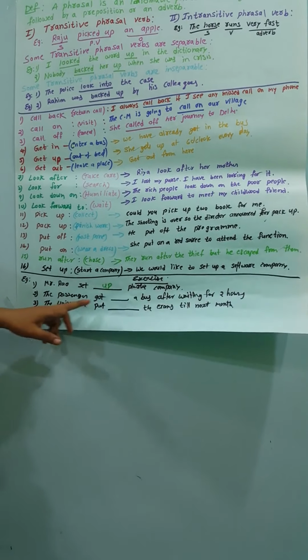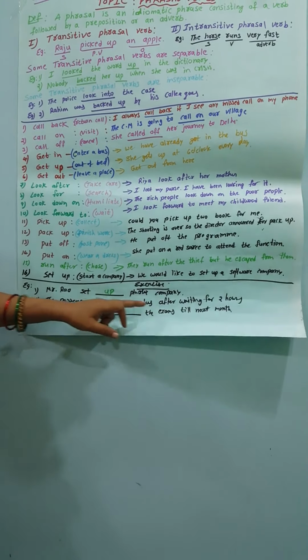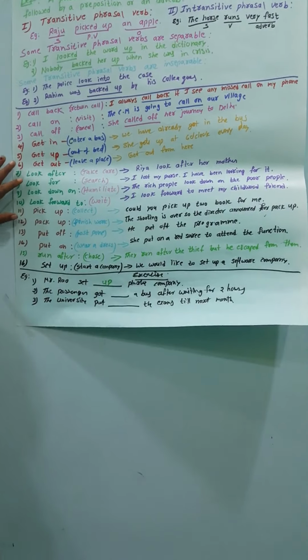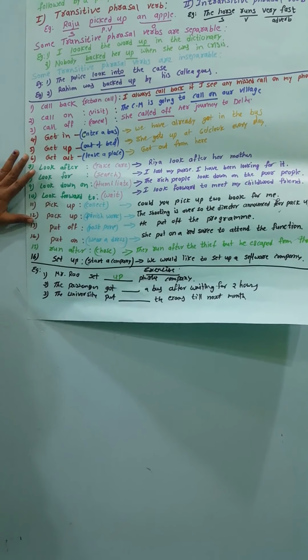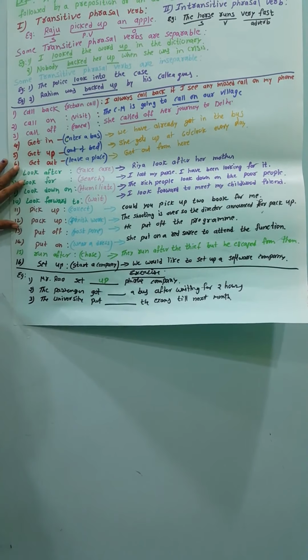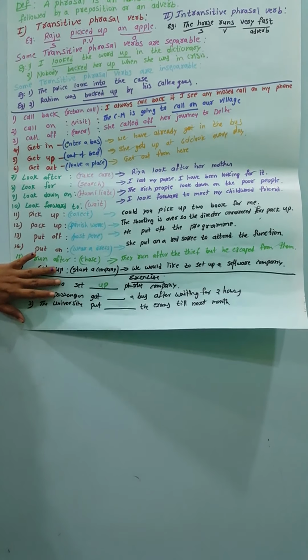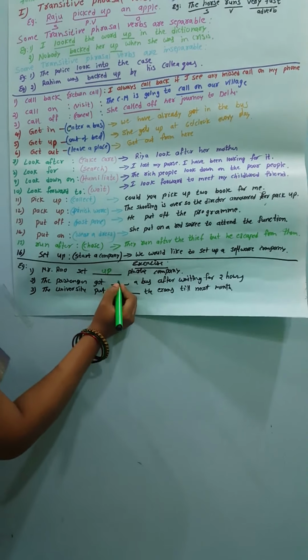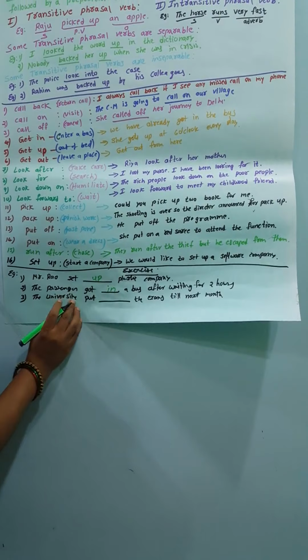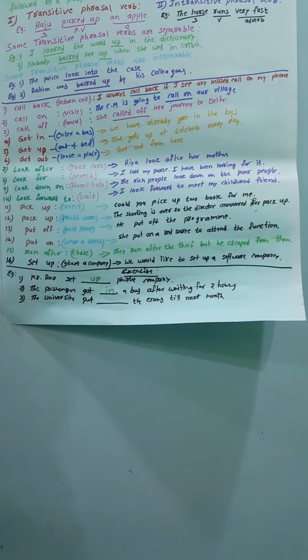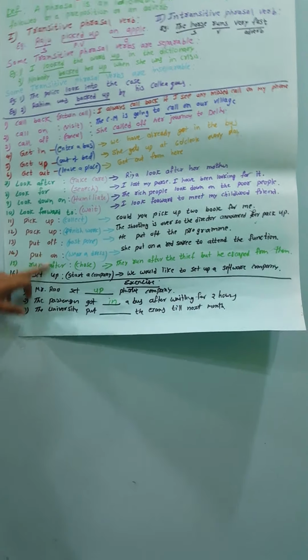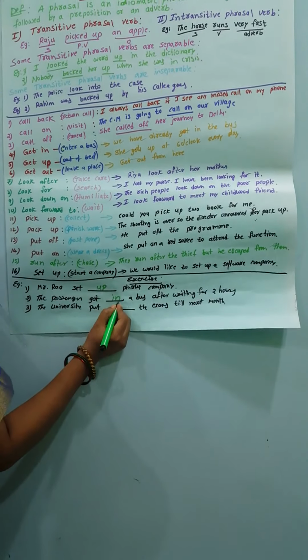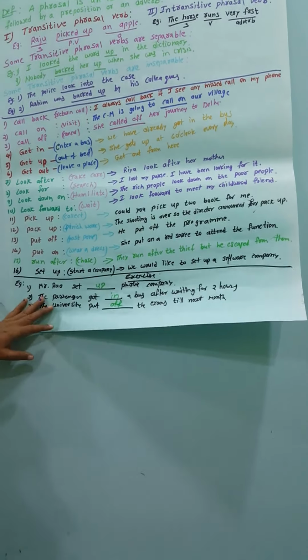And next one, the passenger got dash a bus after waiting 2 hours. I already gave some examples in the chart. Got a bus. What is the correct one? Got in. So, the university put dash the exams till next month. Postpone. So what is it? Put off. These are related to the examination.